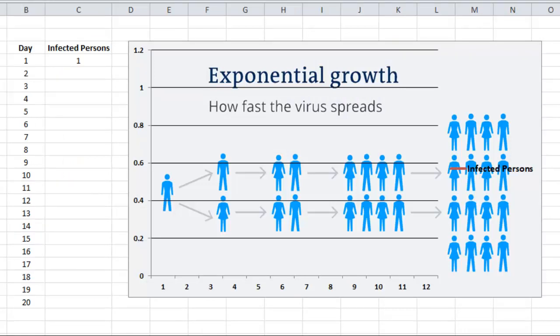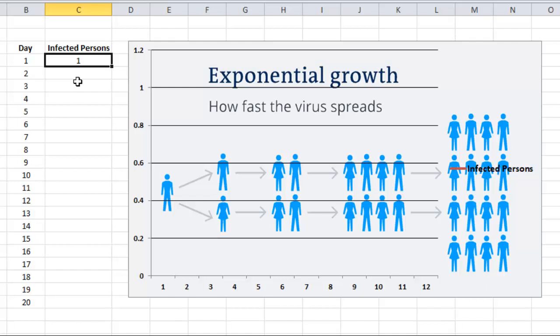Let us have a case study. Let us study the exponential growth in the coronavirus infected persons. As we know that coronavirus infection is growing exponentially. It is growing leaps and bounds. So why does it happen?